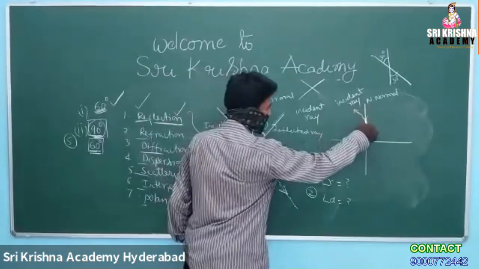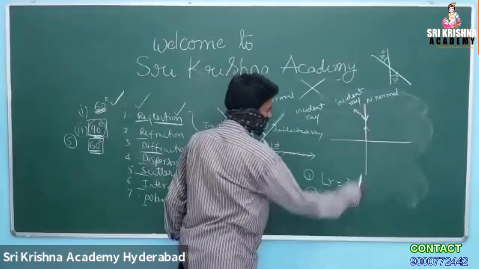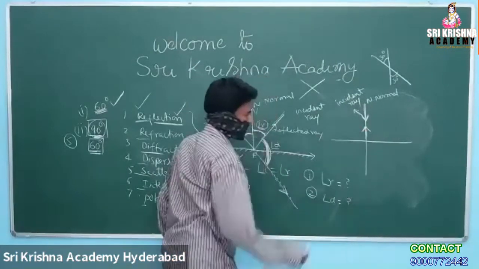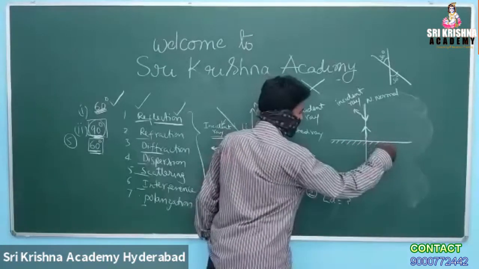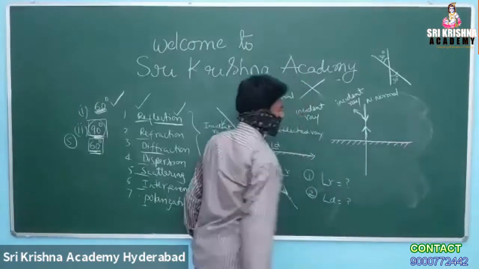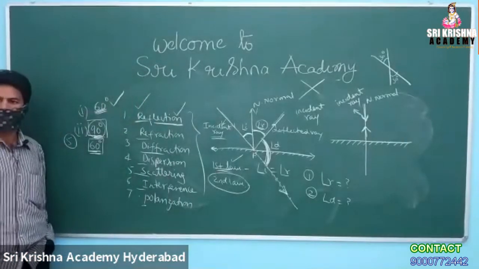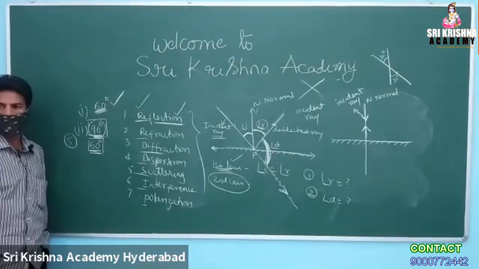The incident ray is on the normal line. Of course, the reflected ray is also on the normal line. So if the incident ray is perpendicularly incident on an opaque material, definitely it will rebound back in the same direction. So in that particular case, what is your answer? Angle R is equal to how much and angle D is equal to how much?